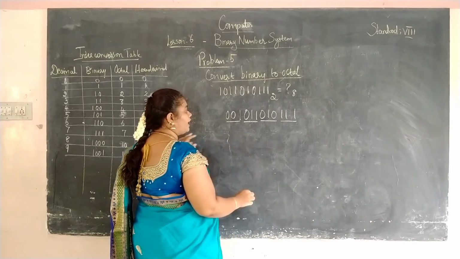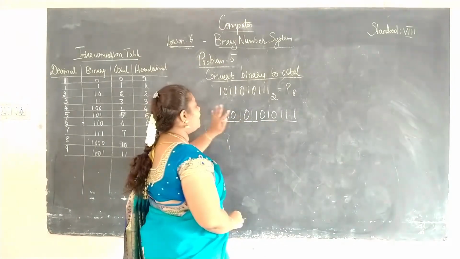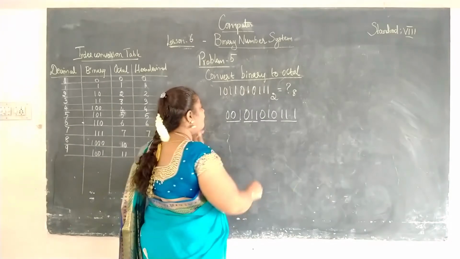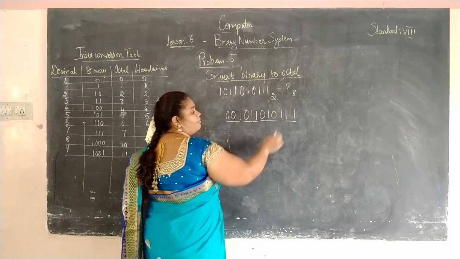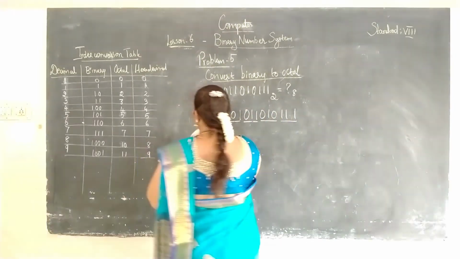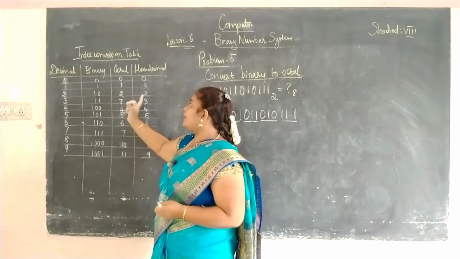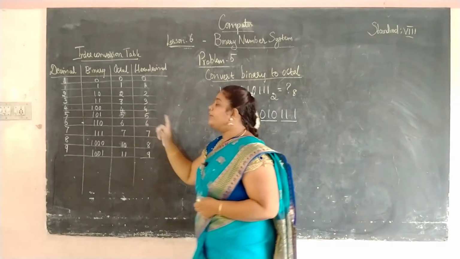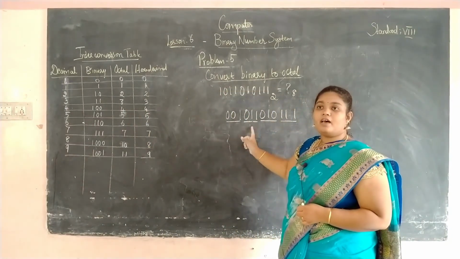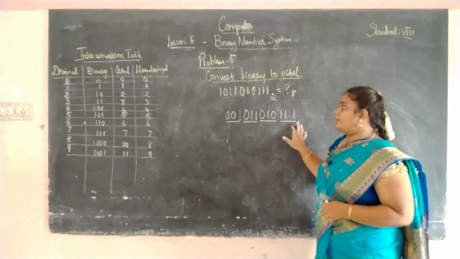Okay. So we are having how many pairs? 1, 2, 3, 4 pairs here. So we are going to find the values for it in the octal number system. The values for these binary numbers in the octal number system from the interconversion table. So this is the interconversion table. From this table we are going to find the values for the binary number. So first our binary number is 111. Okay.